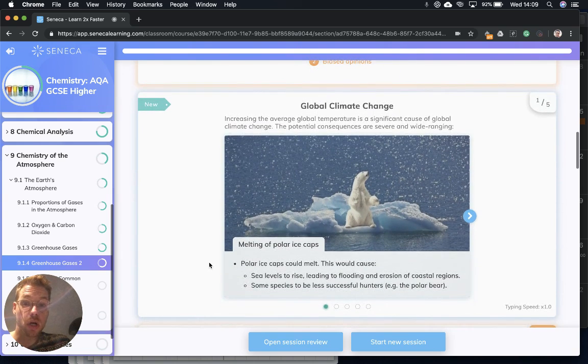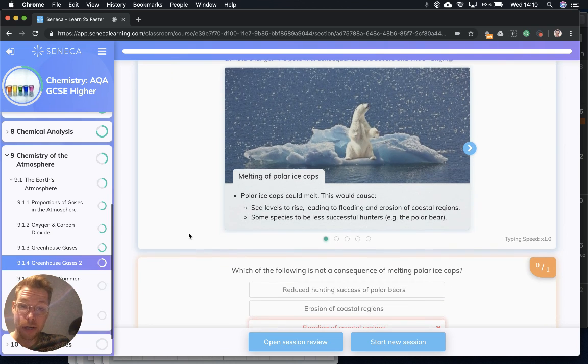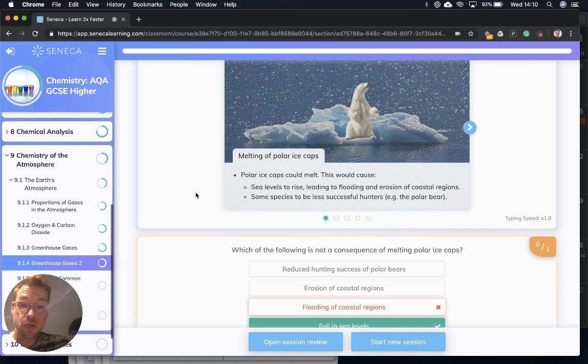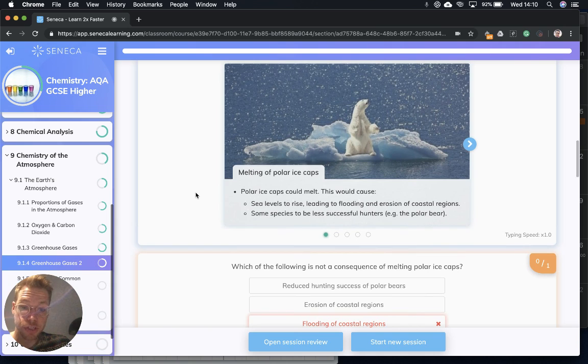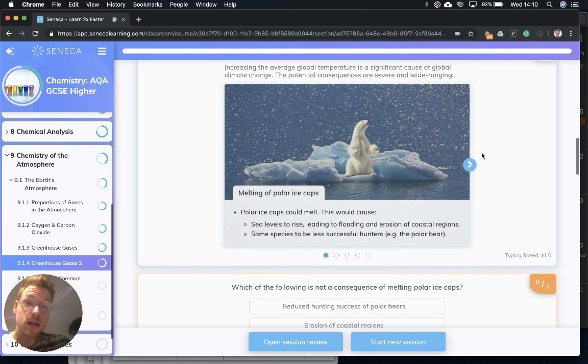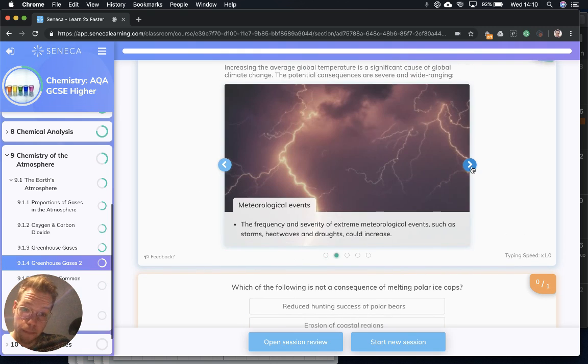Now let's talk about global climate change. Increasing the average global temperature is a significant cause of global climate change, and the potential consequences are severe and wide-ranging. Let's start by talking about the melting of the polar ice caps. Now, these polar ice caps, they shouldn't melt. If they do melt, it causes sea levels to rise, leading to flooding and erosion of coastal regions, and also causes some species to be less successful hunters, like the cute little polar bear.